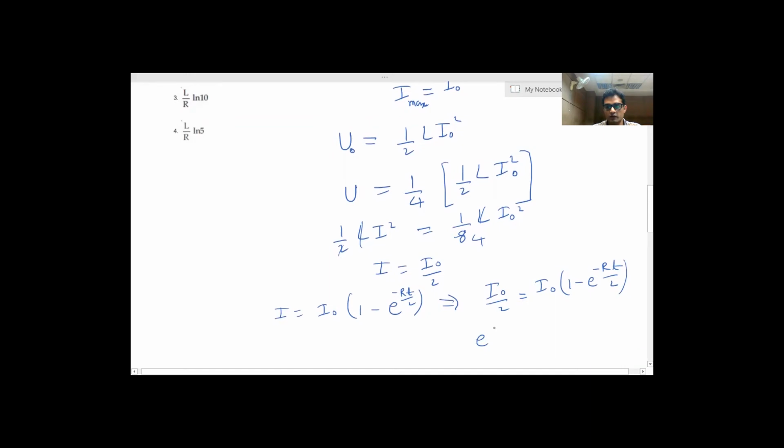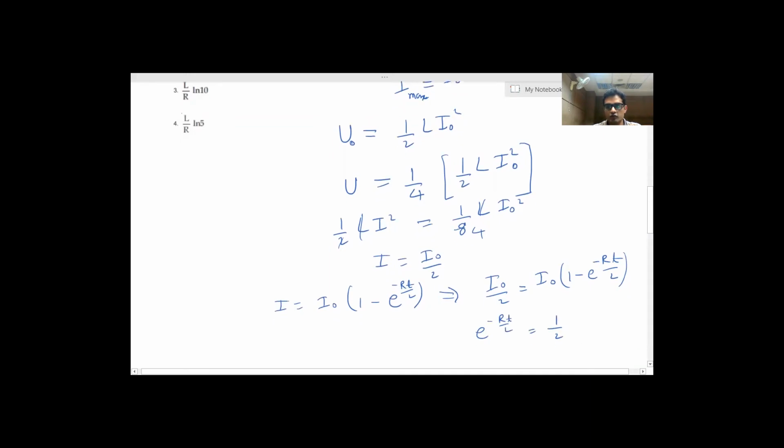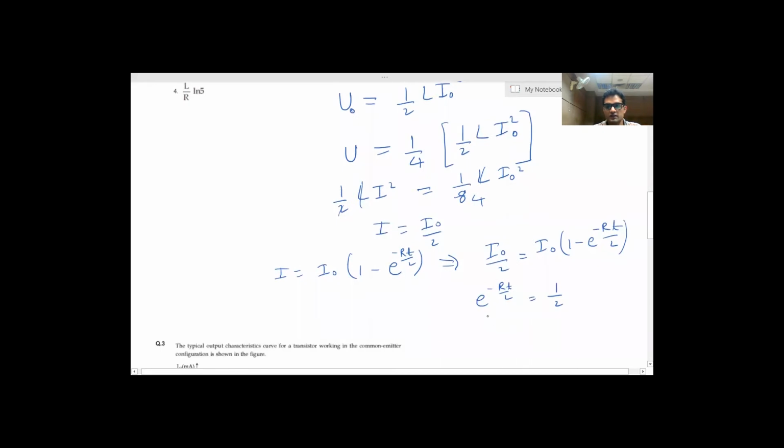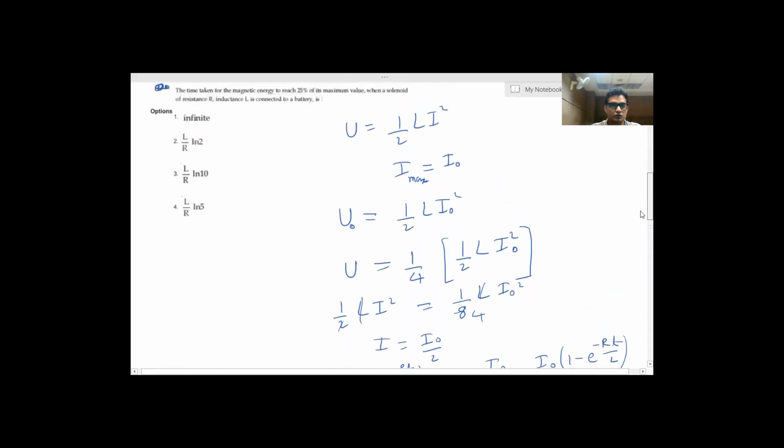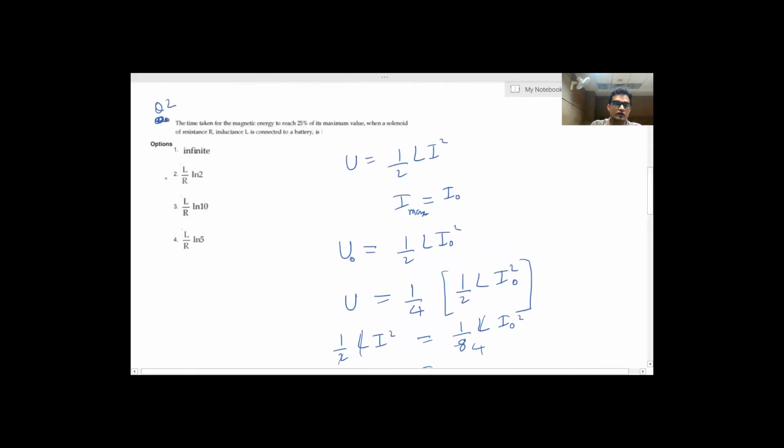So e to the power minus Rt by L is equal to 1 by 2. If we take ln on both sides, we'll get t is equal to L by R into ln of 2. So the answer will be option 2.